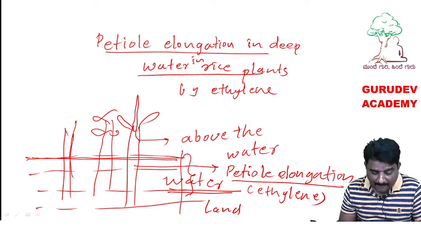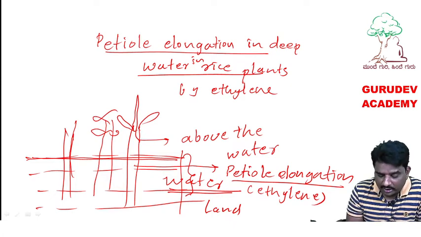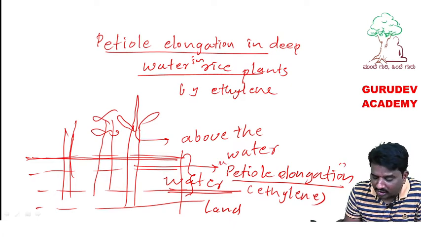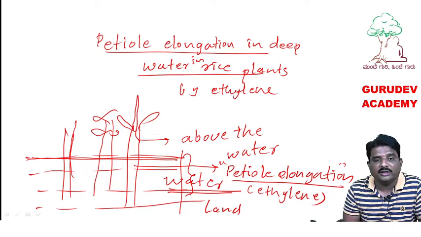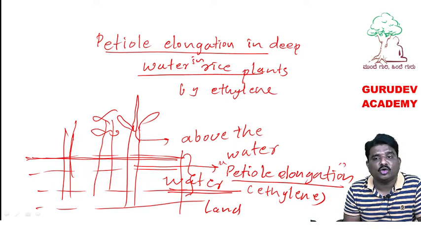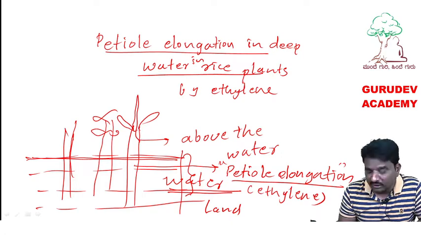That is the application of ethylene hormone. It will do the elongation of petiole of the rice plant so that rice plants come above the water and leaves will get proper sunlight and growth of the plant will happen properly. Okay.